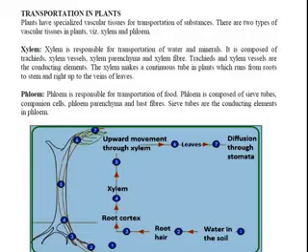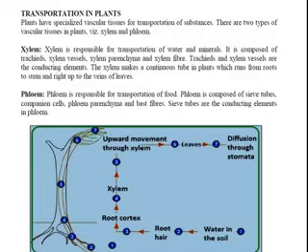Sieve tubes are the conducting elements in phloem. So the conducting element is only one, that is the sieve tube. In xylem the conducting elements are two, vessels and tracheids. But in phloem, for food transportation, the conducting element is the sieve tube.